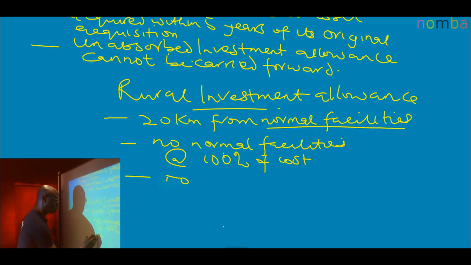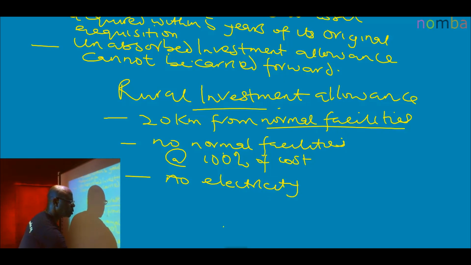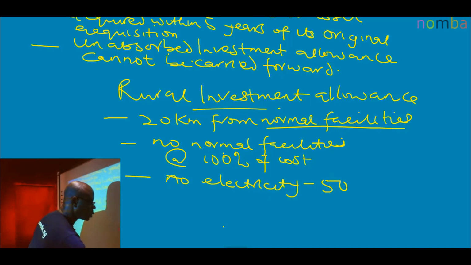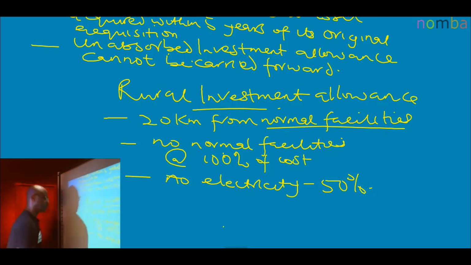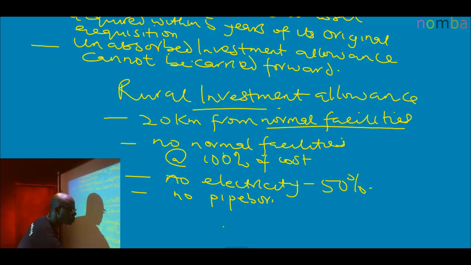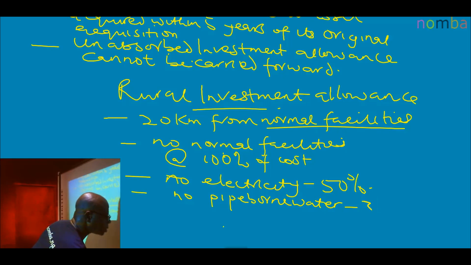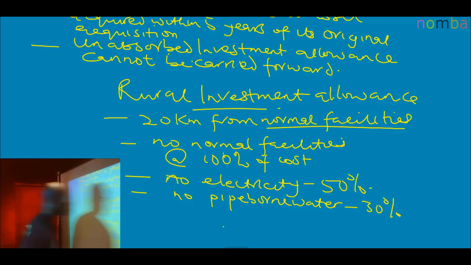Where there is no electricity, 50% of the cost of providing it. Where there is no pipe-borne water, 30% of the cost of providing it.